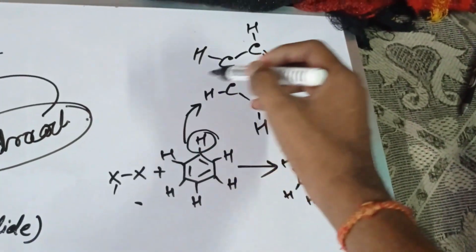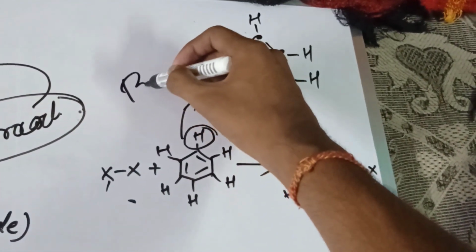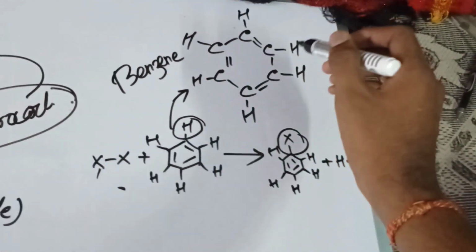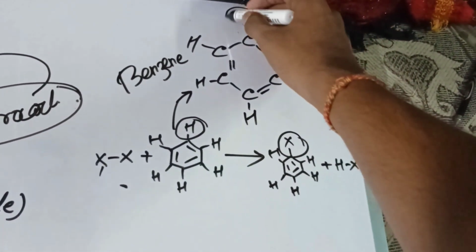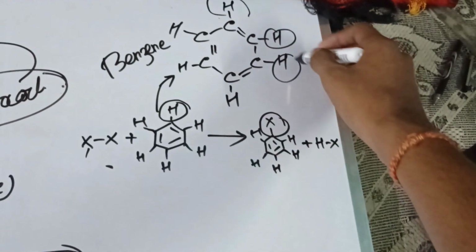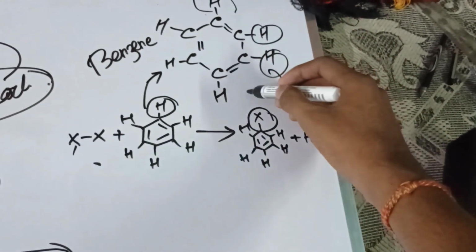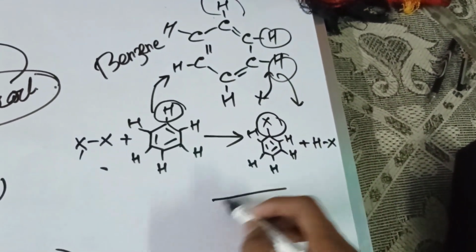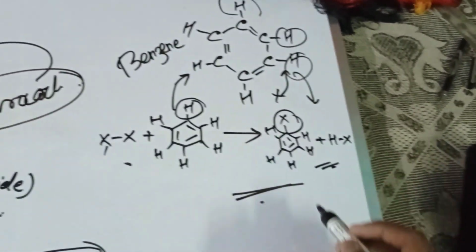Benzene actually has 6 carbons, and each carbon is connected with one hydrogen. So one hydrogen is removed and X is added there, and we get the aryl halide and HX.